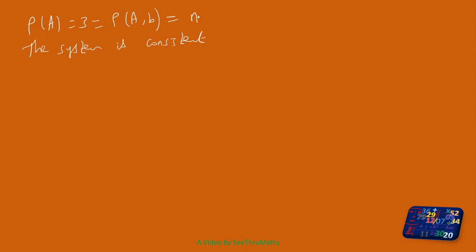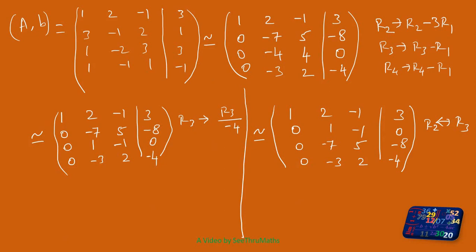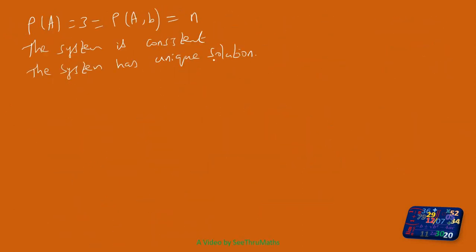And because it is equal to n, the system has a unique solution. Now we want to find that unique solution. In the question it is mentioned, if possible find the solution. Now we can tell it is possible because it is consistent. The consistency we have checked.